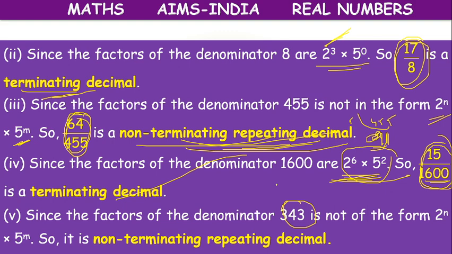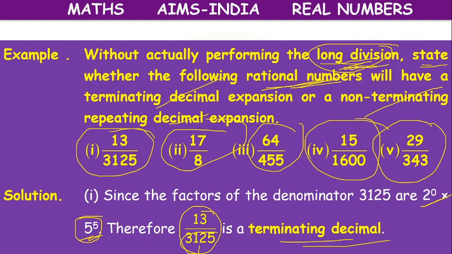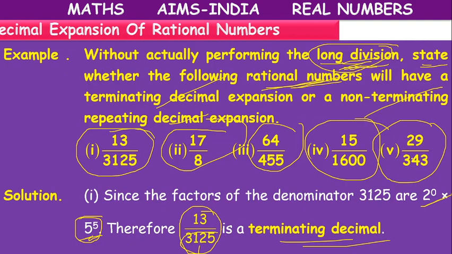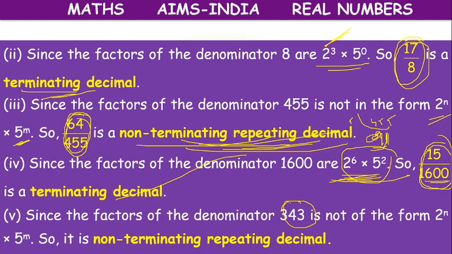Sorry, next decimal. 29 by 343. In that, 343 cannot be written in the form of only 2's and 5's. So it is a non-terminating repeating decimal.